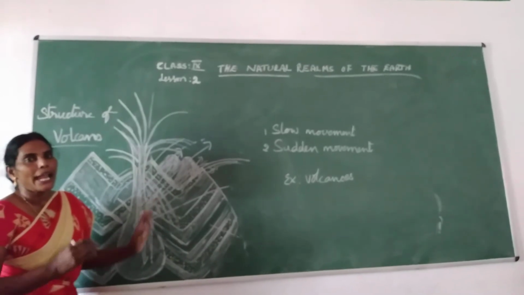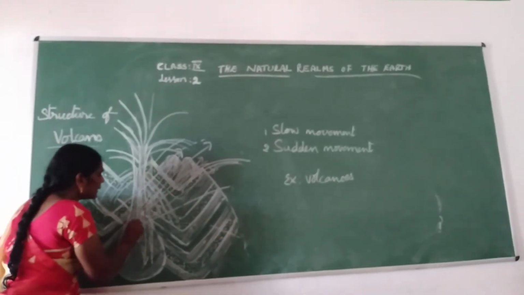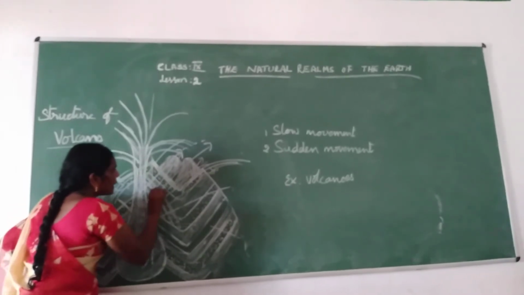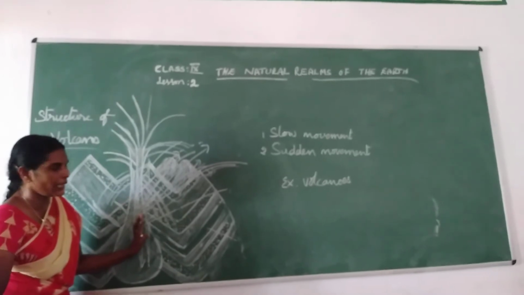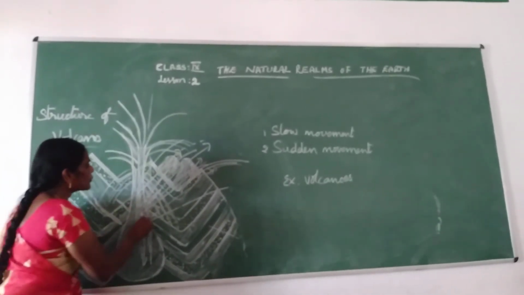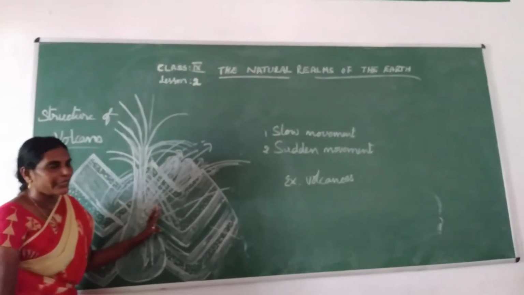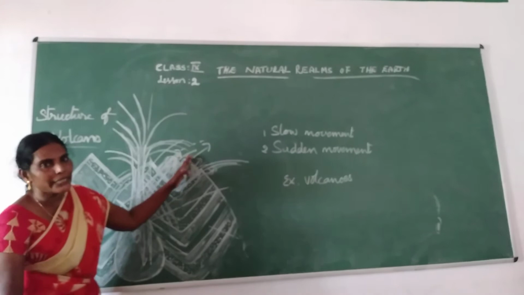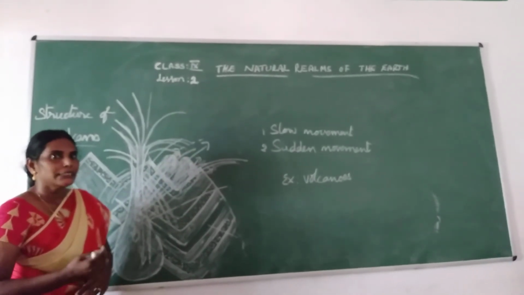Okay, and because of pressure, this material wants to come out like this. At that time the pressure is going to increase, inside the mountain or the earth.